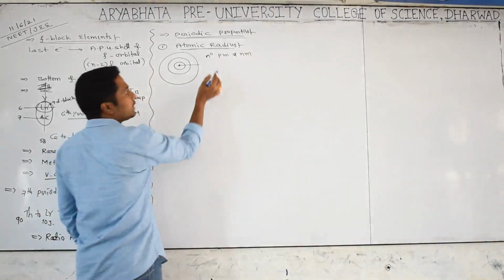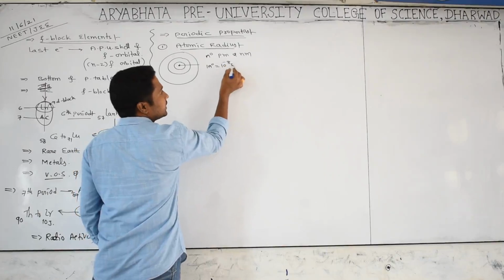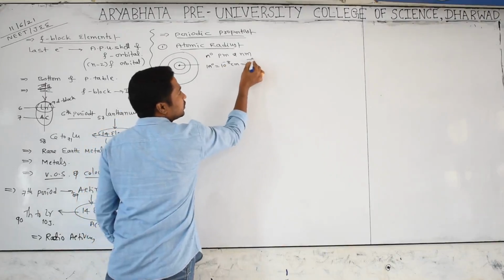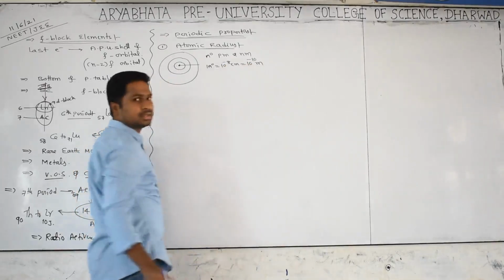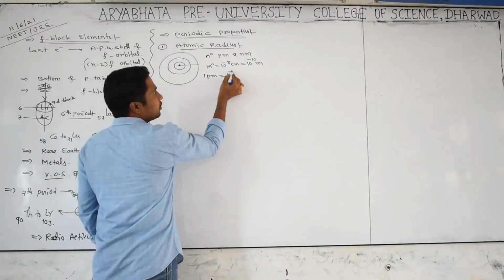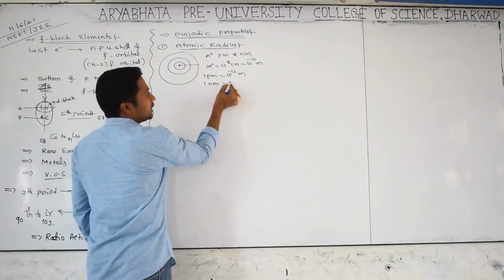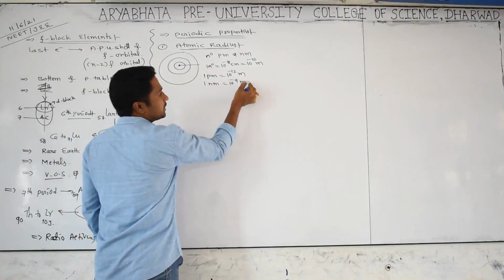I think you know the interconversions. 1 angstrom unit is equal to 10 to the power of minus 8 centimeters, or 10 to the power of minus 10 meters. 1 picometer is equal to 10 to the power of minus 12 meters, and 1 nanometer is equal to 10 to the power of minus 9 meters.